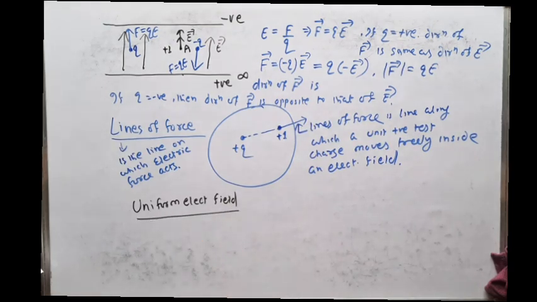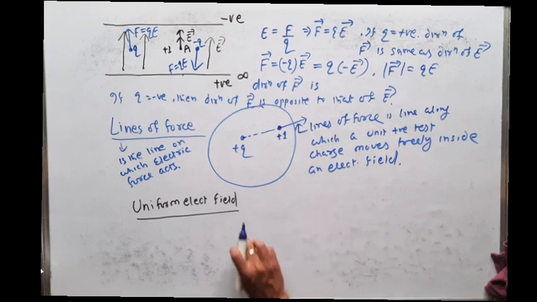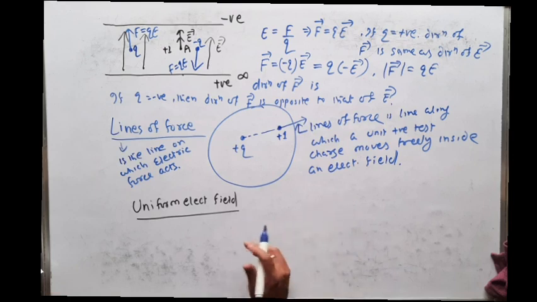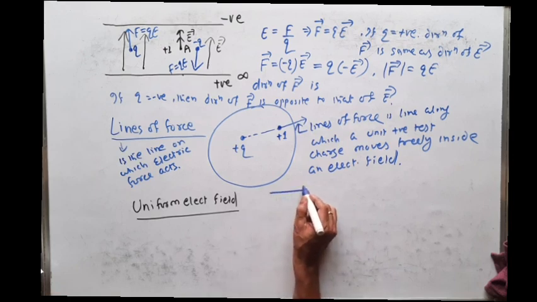So from the name it indicates the uniform is same. Electric field means electric field strength. Suppose this is a space where electric field strength everywhere is same. So how can you represent? So electric field can be represented by a line.